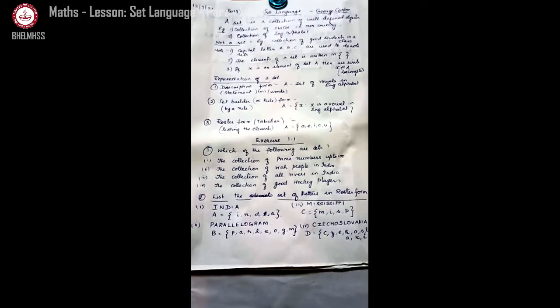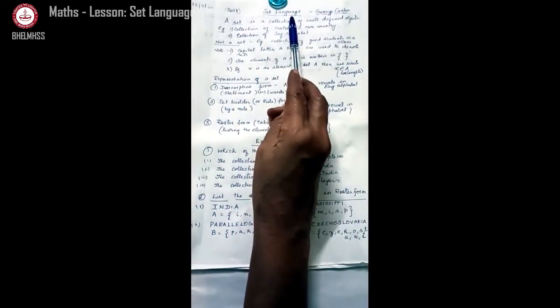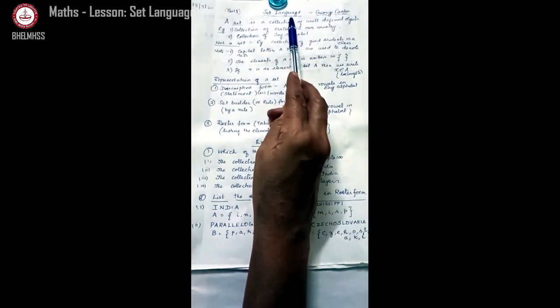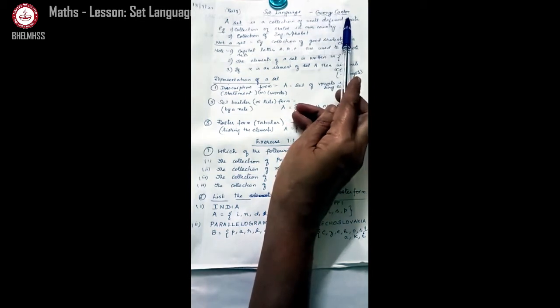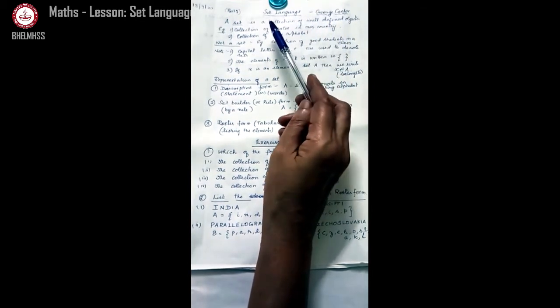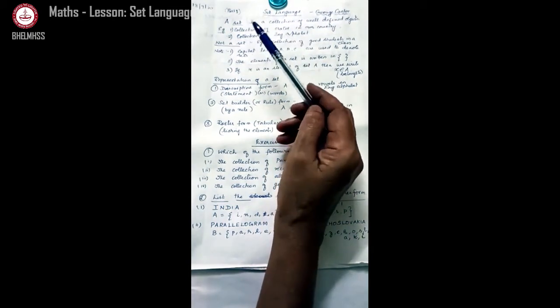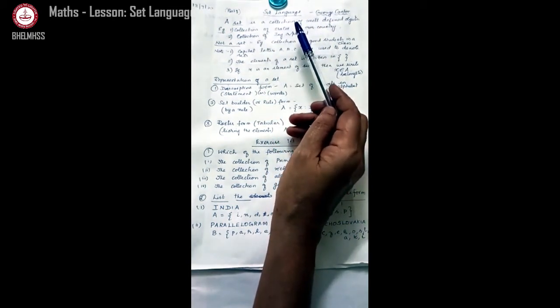The topic we are going to learn in mathematics is the first chapter, set language. This set language was developed by a German mathematician, Georg Cantor. Today, it is used in almost all branches of mathematics.